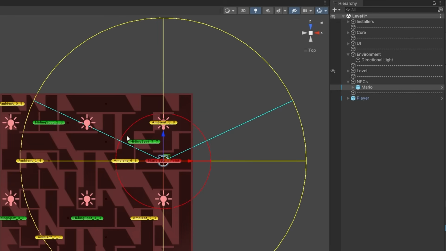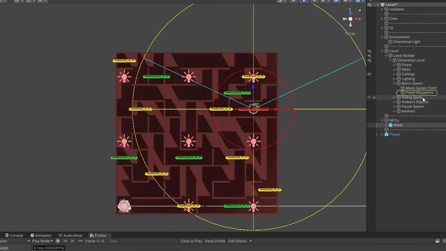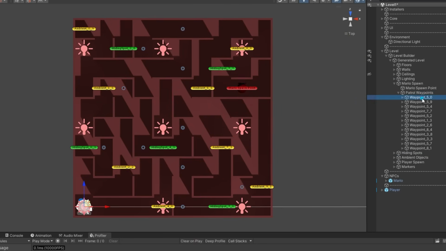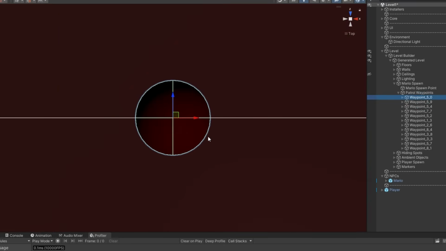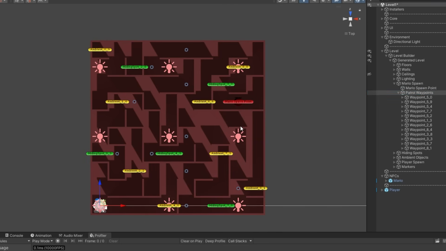I also implemented a hearing radius shown by the red circle, so that players can just walk right behind him and remain undetected. And finally, the patrol points which Mario will use to patrol the level will be scattered randomly, but evenly when creating the level. Still not sure about this idea though, because this might create some gaps in his patrol route where the player can stay hidden forever. But hey, good enough for now.